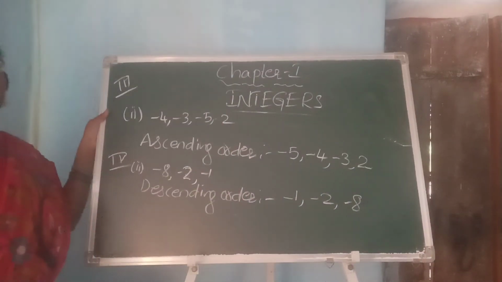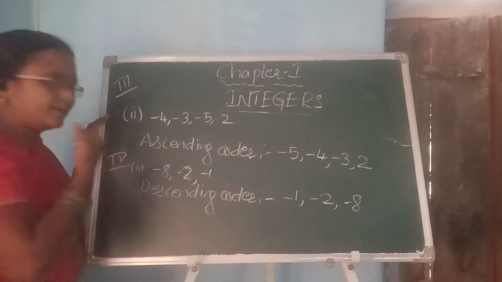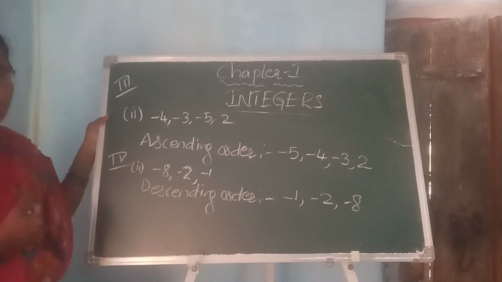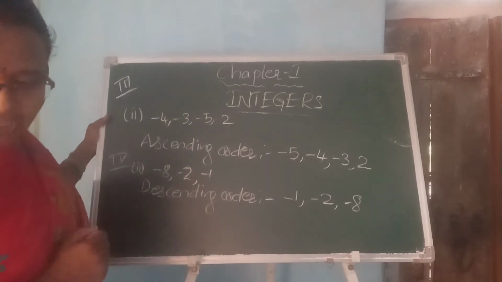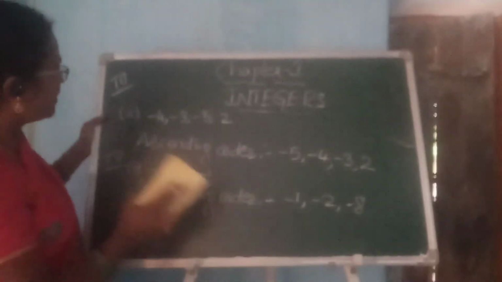So students, I think you have a clear understanding of this: how to write in ascending order, how to write in descending order, and how to indicate on the number line. Now we are going to see the next bit. Represent 6, -4, 0 and 4 on the number line.